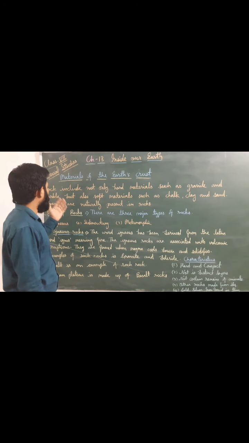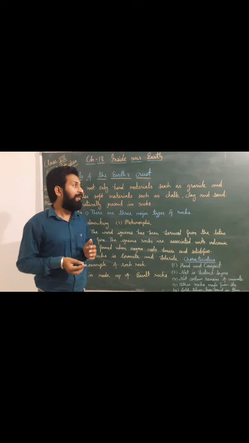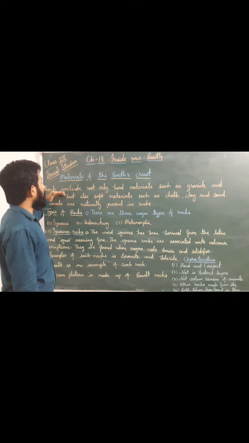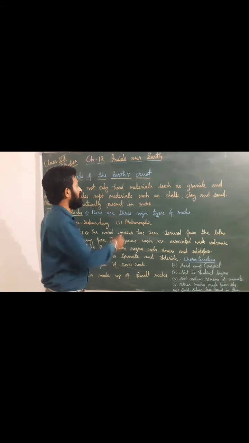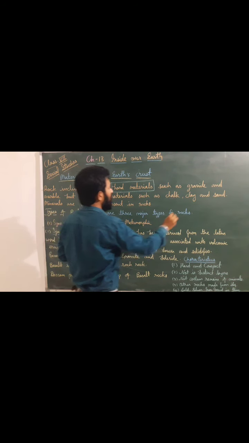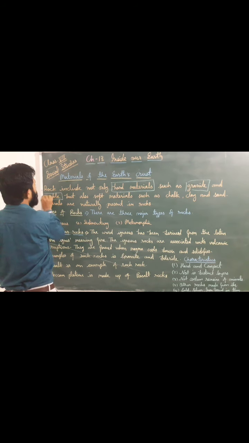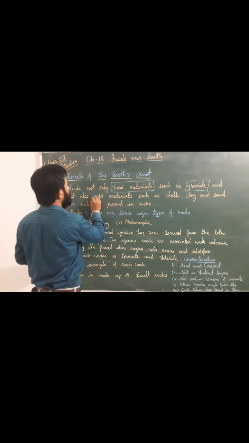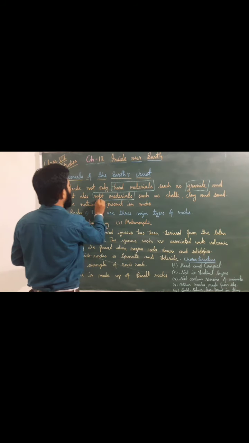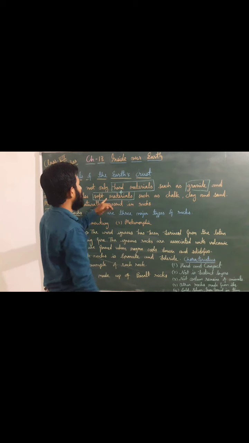Inside, which type of rocks are available there, and rock is made of which type of particles, and much more we will discuss. Dear students, rock includes not only hard materials such as granite and marble, but also soft materials. Means we can say that in rocks hard material is present and soft material is also present.